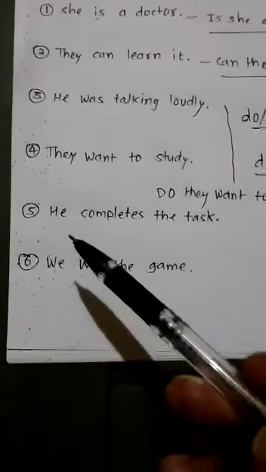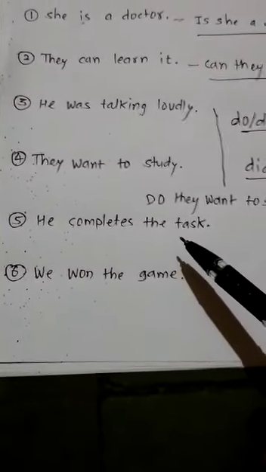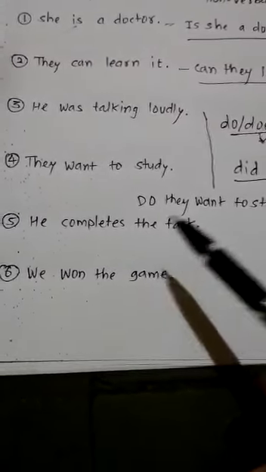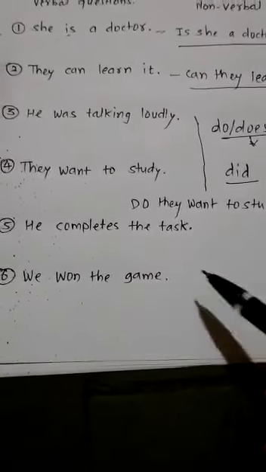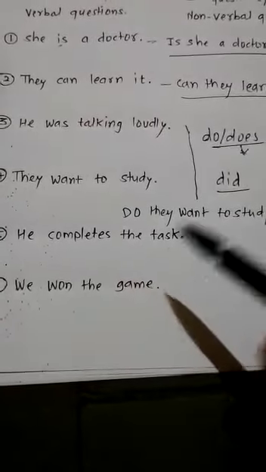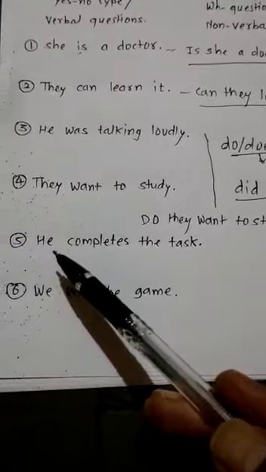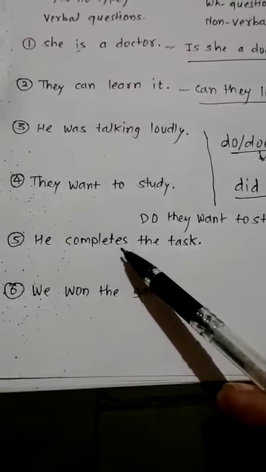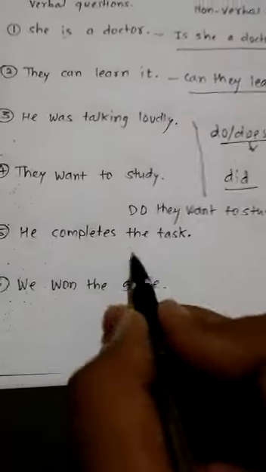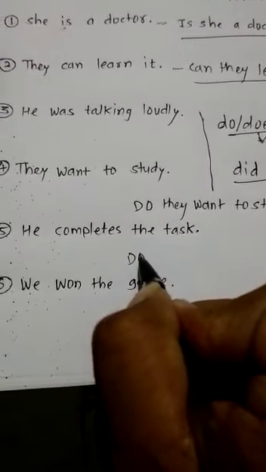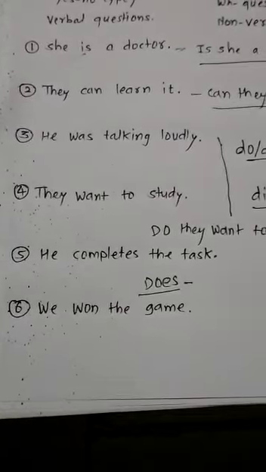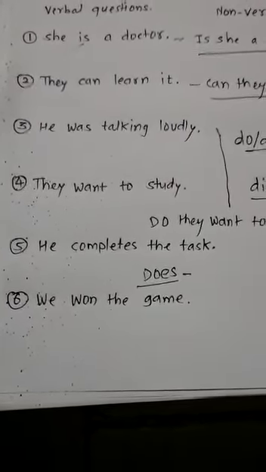Then come to the next one. He completes the task. You will have to identify the tense first. Suppose simple present tense is there and in that tense third person singular is used, at that time definitely s or es will be added to the main verb. Then accordingly you will have to select your helping verb. Now here you just see it's a simple present tense but s is added. It means s is added to the main verb. So obviously you will have to start your sentence with does. But remember one thing again, when you are starting your sentence with does, you will have to remove that s form from the main verb.